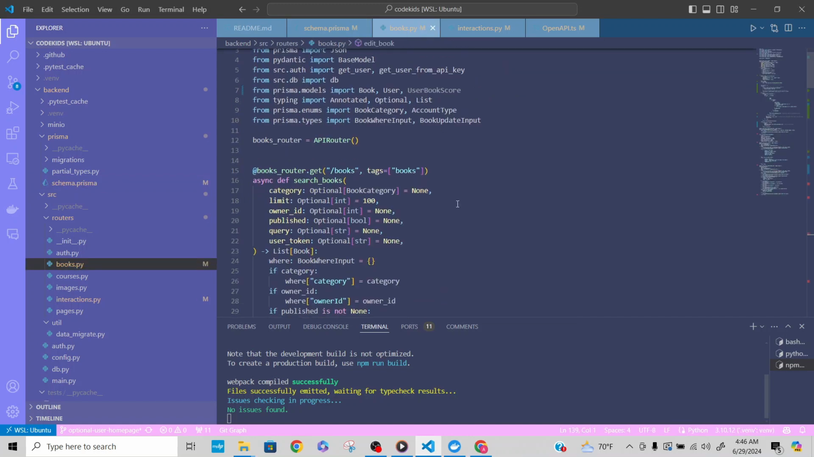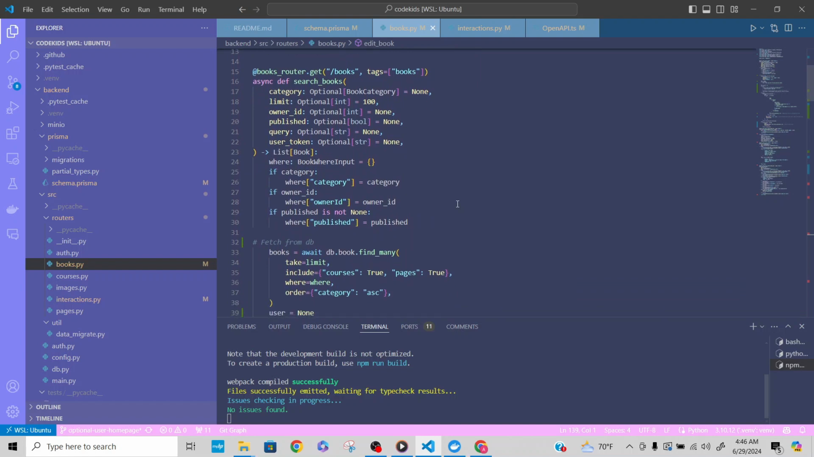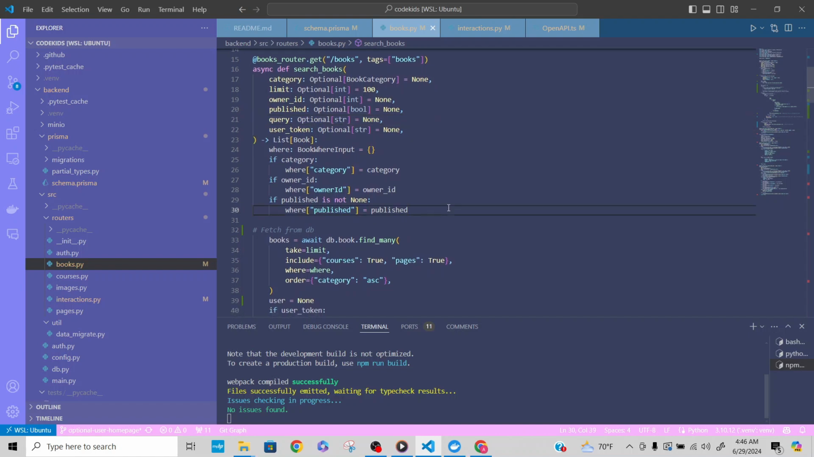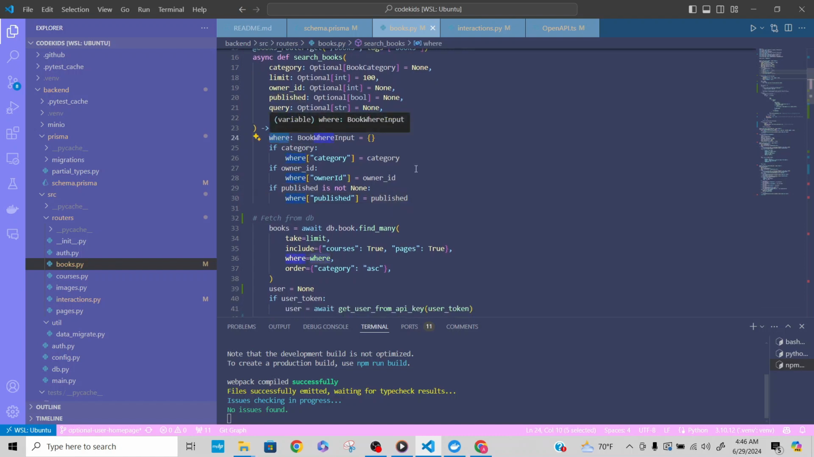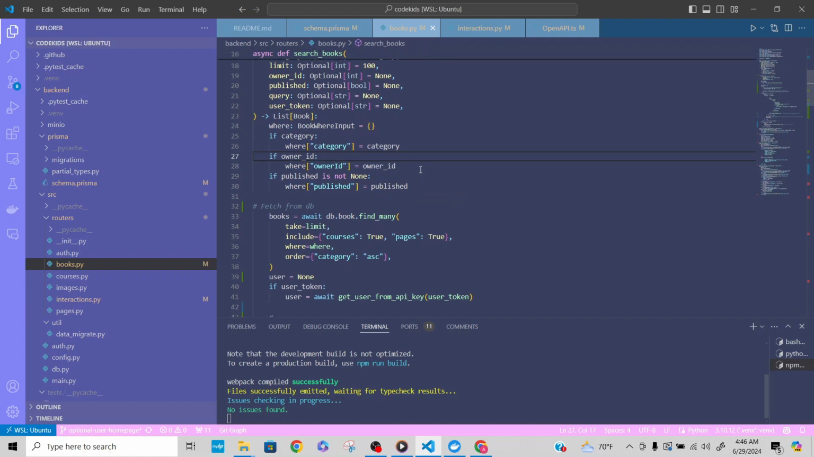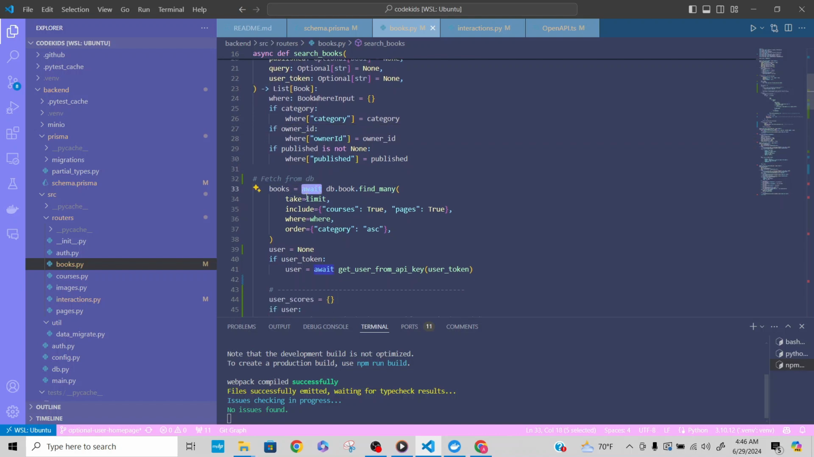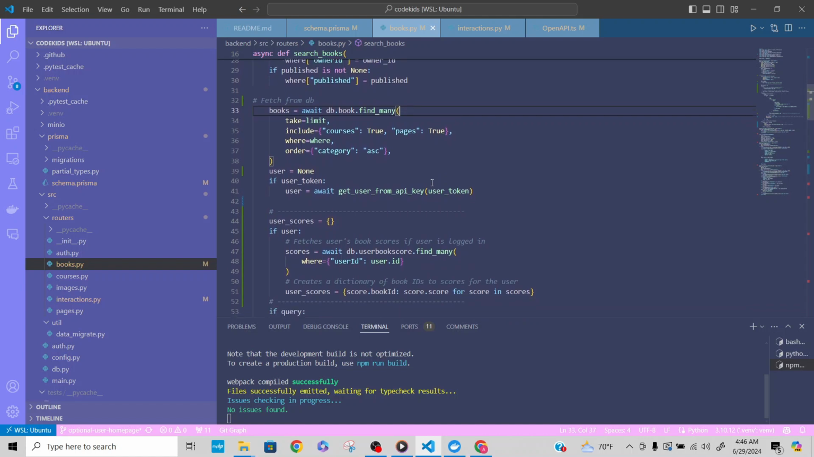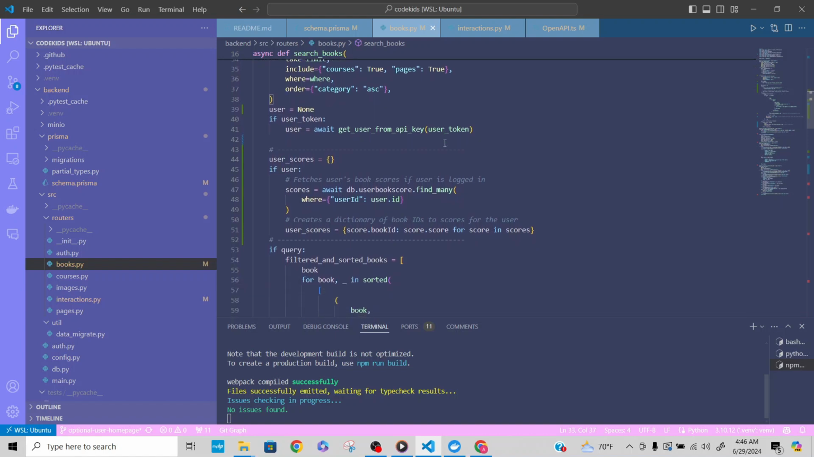So let's go into books.py and actually talk about the code itself and everything that I've implemented and everything that already existed and how it all works together. So the search books endpoint is a get endpoint to search for the books. The function parameters accept optional parameters for filtering. The filter conditions involve a where, like dictionary, and adds filters based on provided parameters. So this line right here, books equals await, fetches the book from the database, and we use Prisma and specified filters. It includes related courses, pages, and order by category.